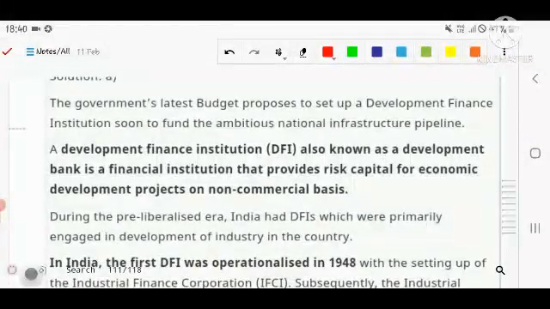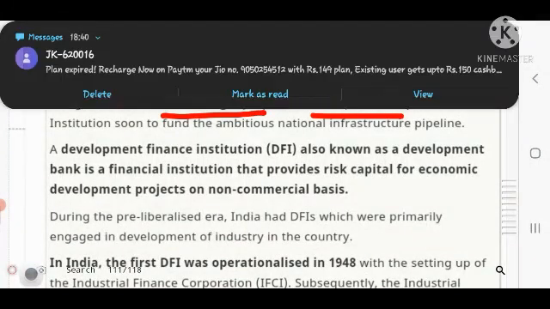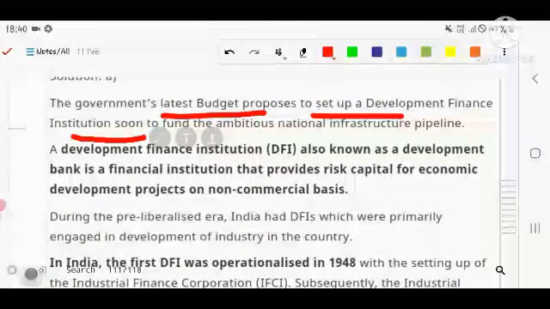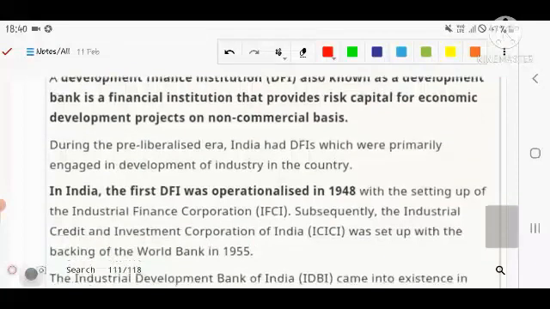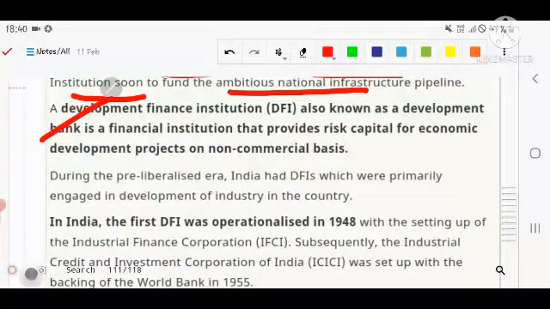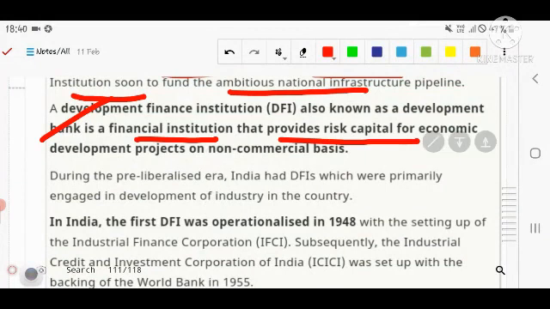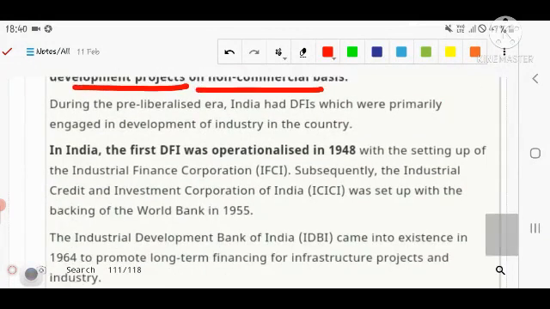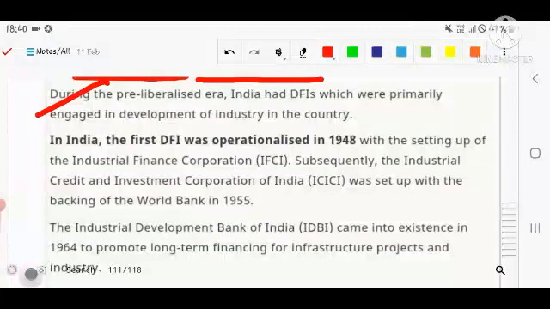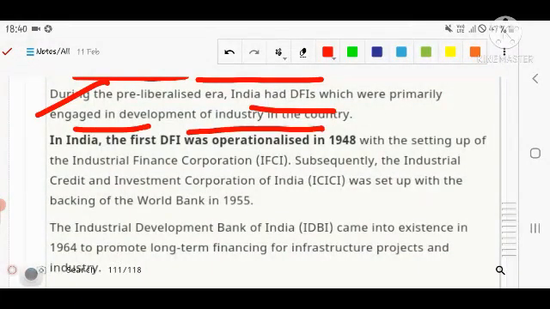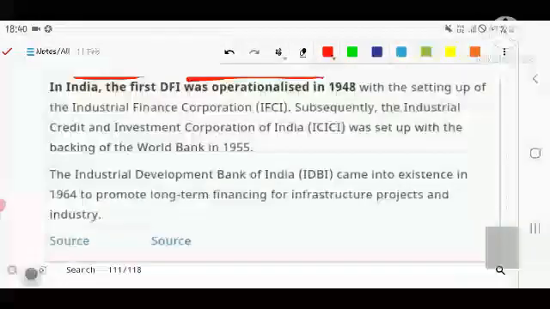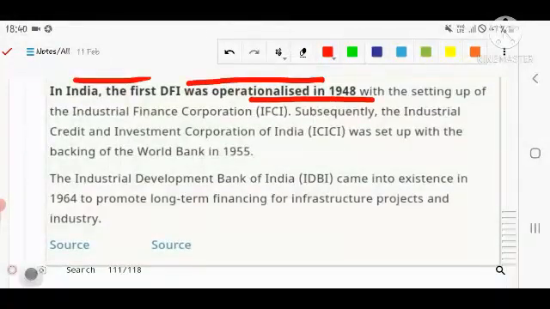Let's see the answer. The government in the latest budget proposed to set up a Development Finance Institution to fund the ambitious National Infrastructure Pipeline. A development finance institution, also known as a development bank, provides risk capital for economic development projects on a non-commercial basis. During the pre-liberalization era, India had DFIs which were primarily engaged in the development of industry in the country. In India, the first DFI was operationalized in 1948 with the setting up of the Industrial Finance Corporation of India.